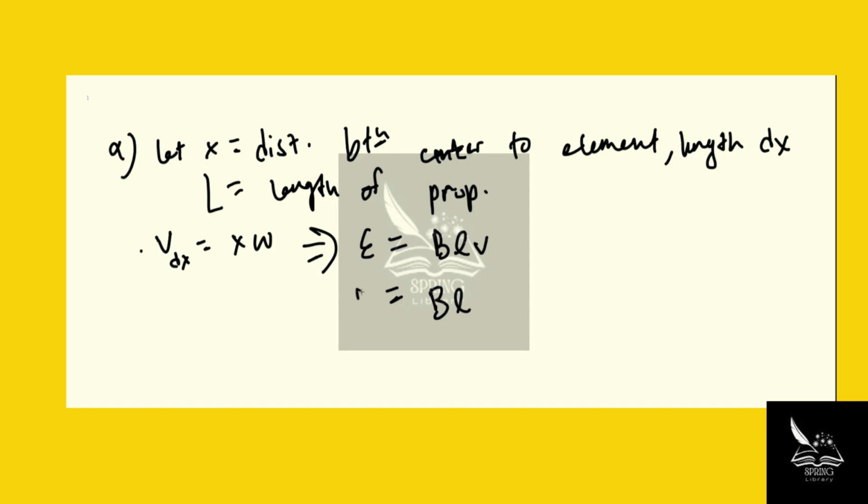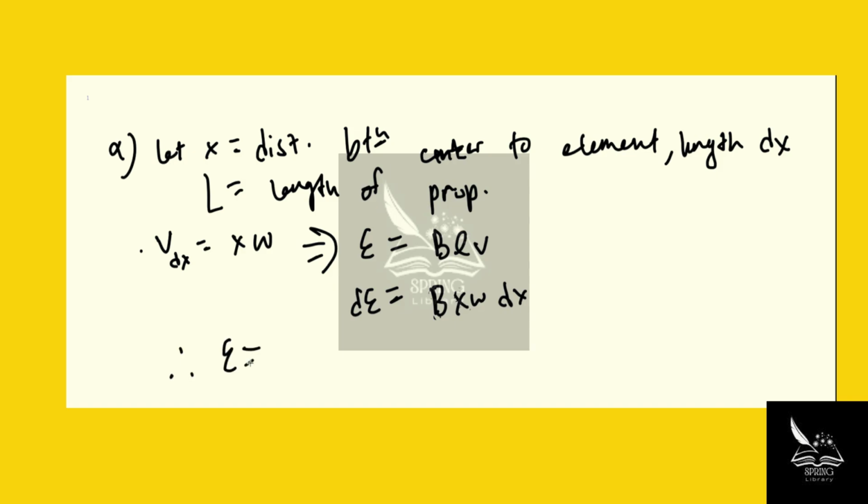We have dE, d epsilon, or incremental EMF, is equal to B times x omega times dx, because dx will be this small l here.